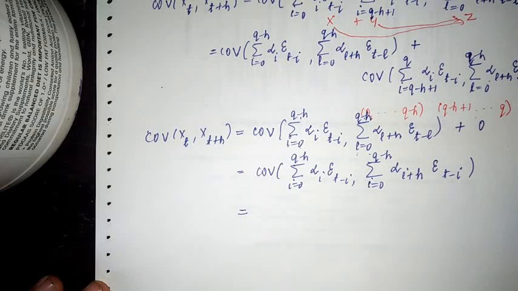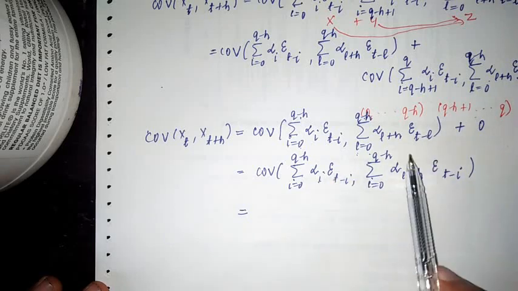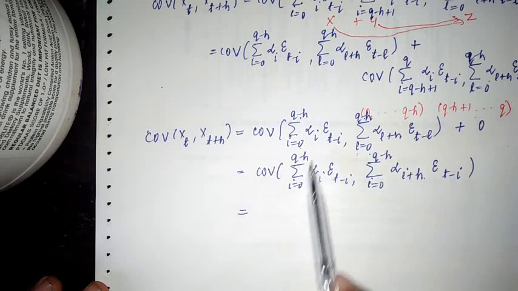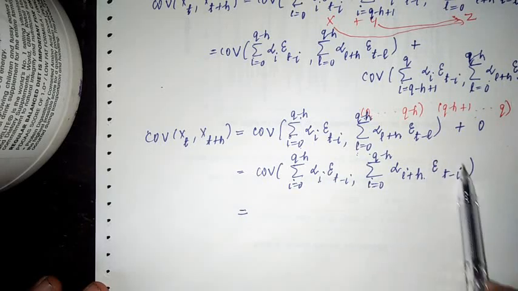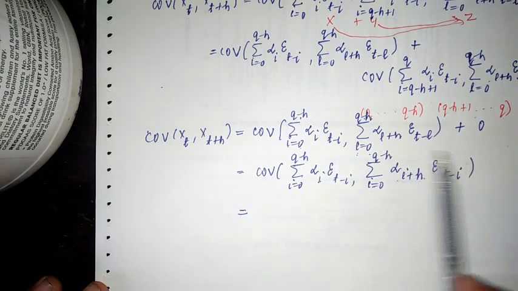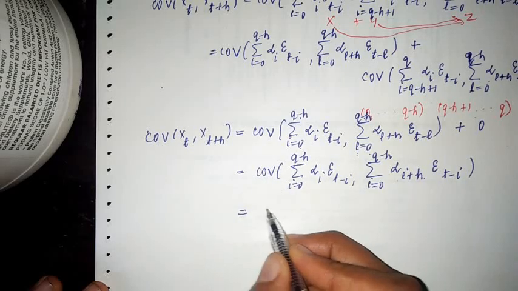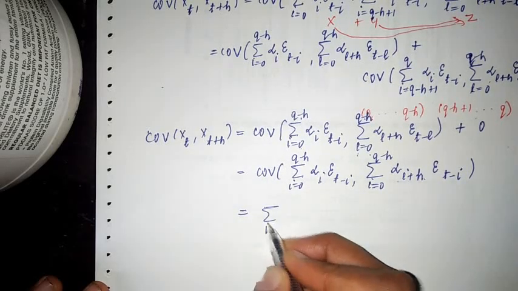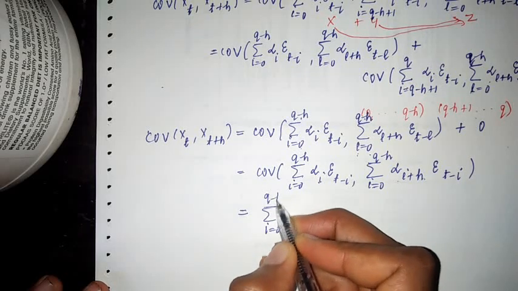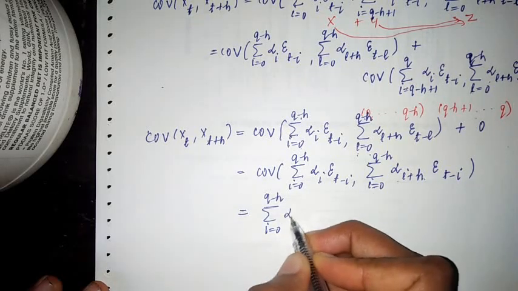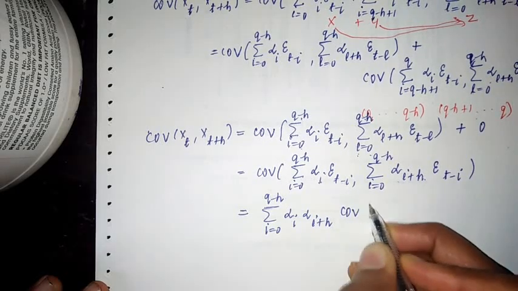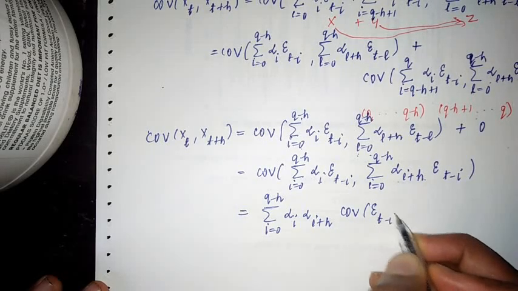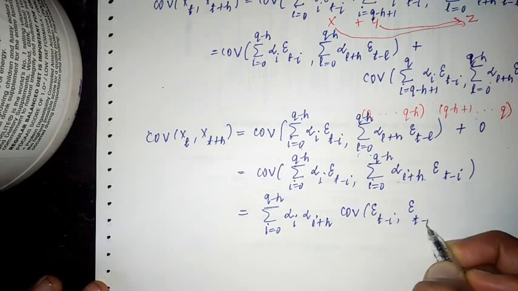And now, what is the difference between this? What is the dissimilarity between the first one and the second one? The summation is the same. This error term or white noise term is the same. Only this coefficient varies, right? So I can take the covariance term inside. So I can write it as the summation i from 0 to q minus h, alpha i plus h, covariance between epsilon t minus i and epsilon t minus i.